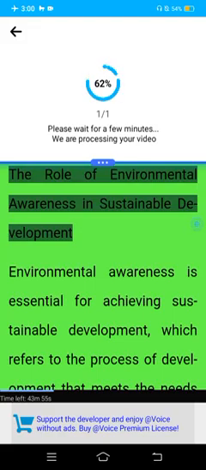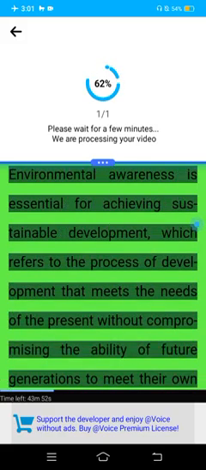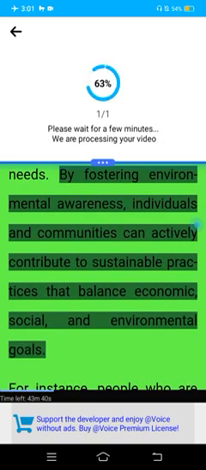The role of environmental awareness in sustainable development. Environmental awareness is essential for achieving sustainable development, which refers to the process of development that meets the needs of the present without compromising the ability of future generations to meet their own needs. By fostering environmental awareness, individuals and communities can actively contribute to sustainable practices that balance economic, social, and environmental goals.